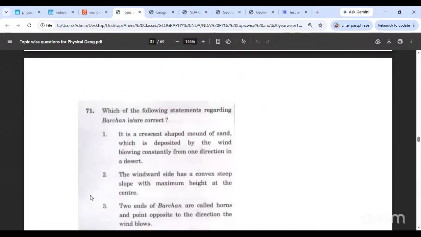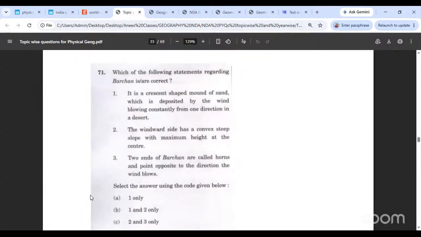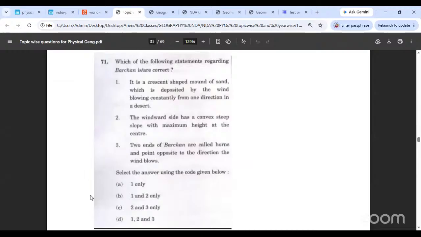Which of the following statements regarding a barchan is correct? It is a crescent-shaped mound of sand which is deposited by the wind blowing constantly from one direction in the desert. The windward side has a convex steep slope with the maximum height at the center, and two ends of the barchan are called horns and point opposite to the direction the wind blows.